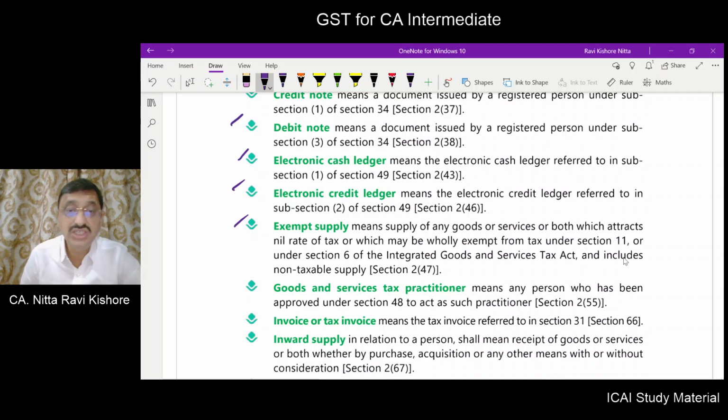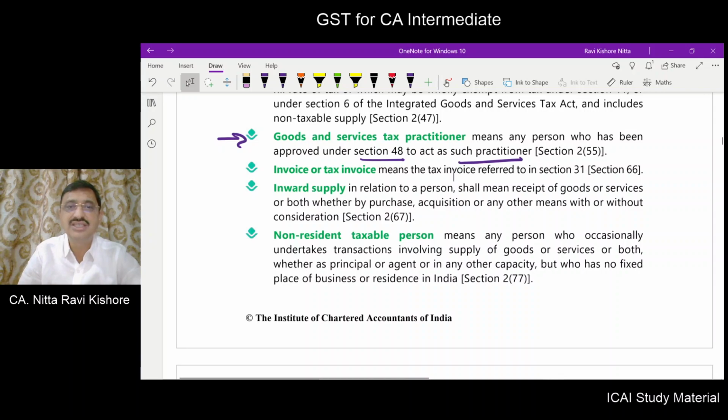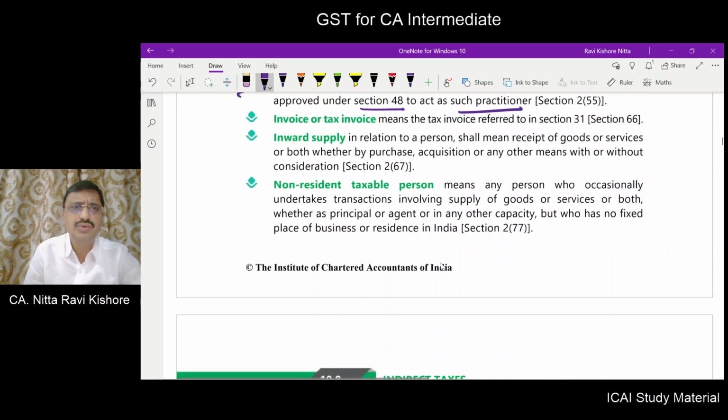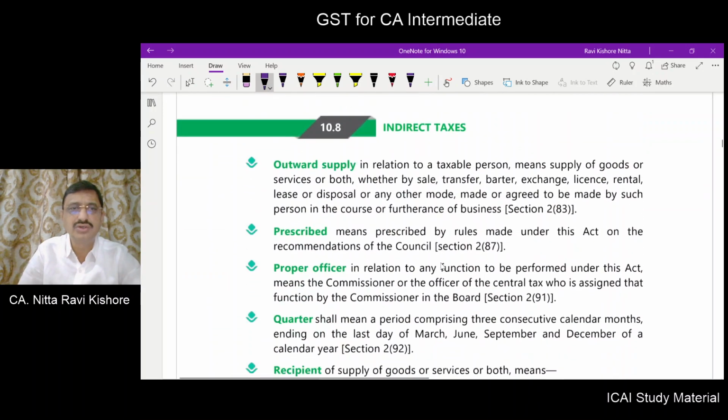Now this goods and service tax practitioner, what is this? This we have to learn. It means any person who has been approved under section 48 to act as such practitioner. Okay. Then what do you mean by invoice or tax invoice? We already learned. Inward supply we know. Tax invoice we know. Invoice we know. Inward supply, non-resident taxable person also we know. Outward supply we know. Prescribed we know.